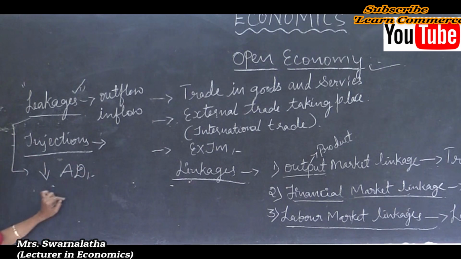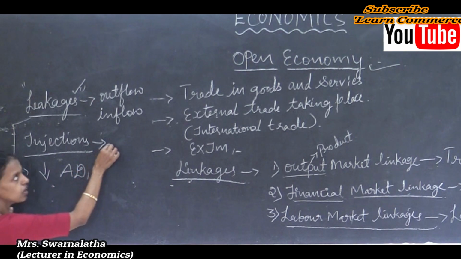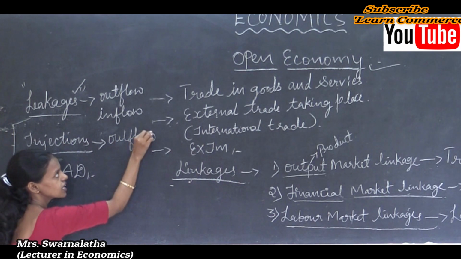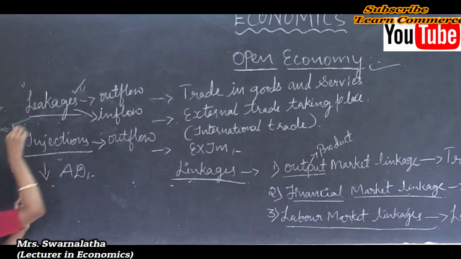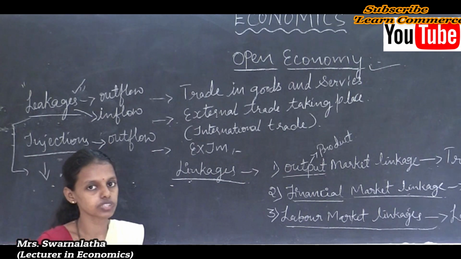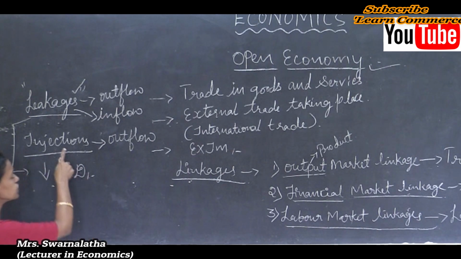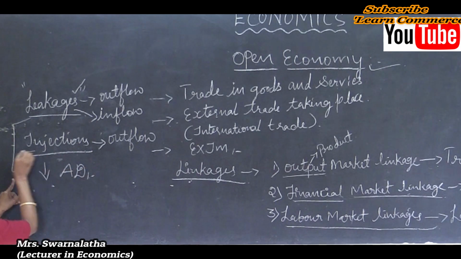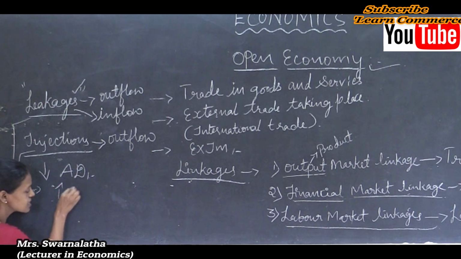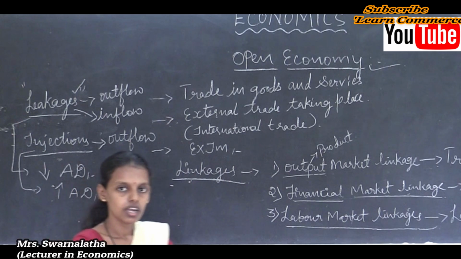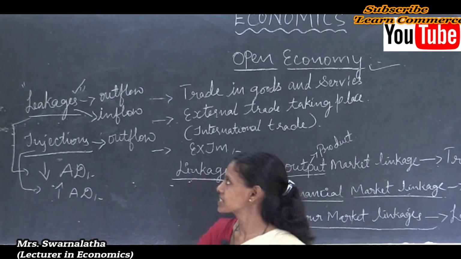What is injection? Students, injections are inflows, and leakages are outflows. Outflow means that by exporting goods and services to the rest of the world, we earn foreign exchange reserves. That leads to an injection, an increase in aggregate demand in the economy. I hope you understood these concepts.